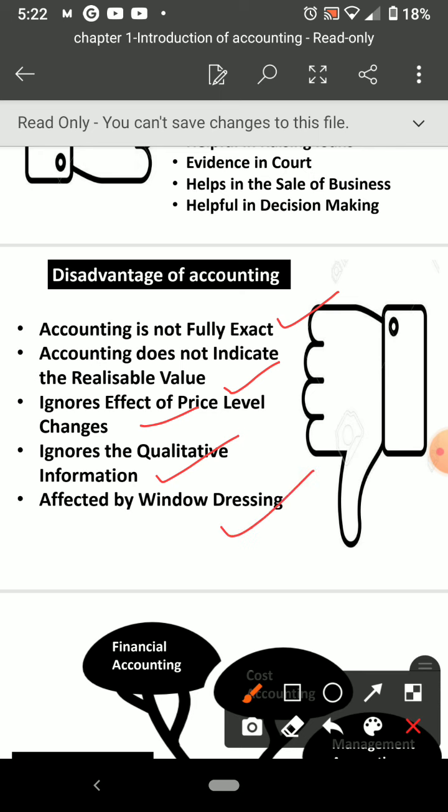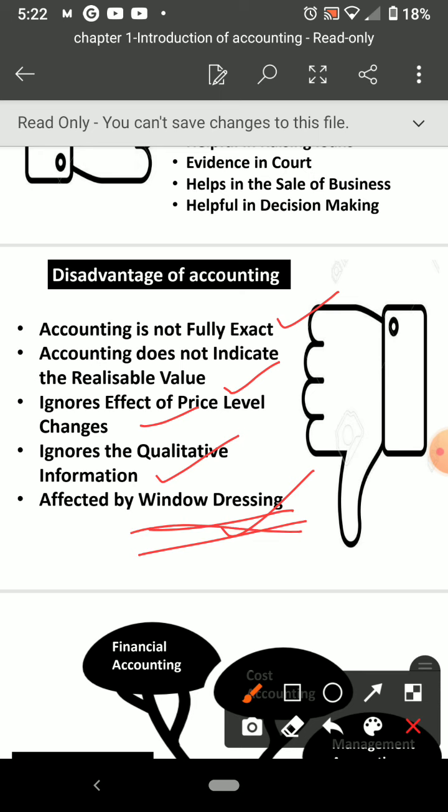So window dressing means exaggerating things, or showing more profit or more sales than the original sales. Sometimes people want to show more profit to attract more owners and shareholders. So that type of thing may happen. That is called what? Window dressing. Means manipulating and showing something to attract the people. So that is window dressing.